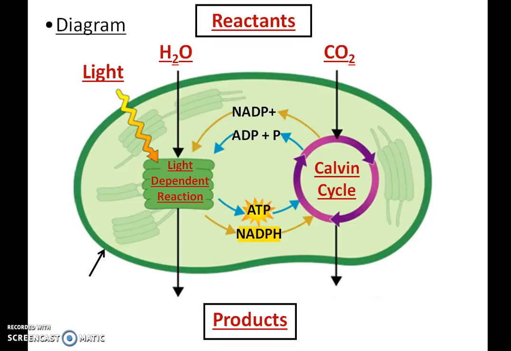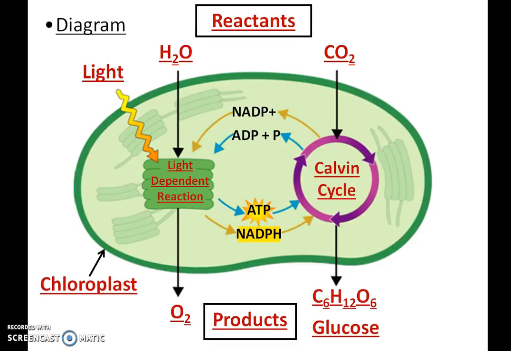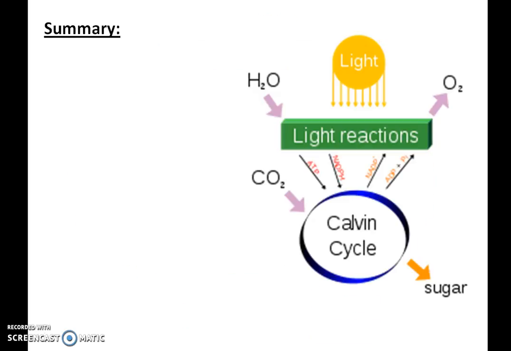Then we go through the Calvin cycle. And if you notice, there's a whole bunch of letters here, NADP, ADP, ATP, and NADPH. So all chemical reactions that are going on in your cell. The products are oxygen and glucose. And remember, this happens in the chloroplast.